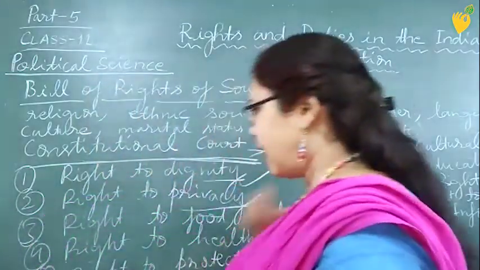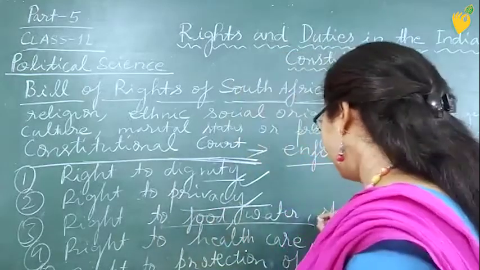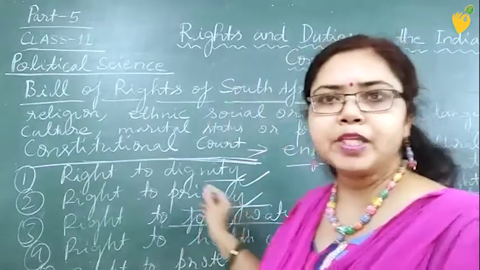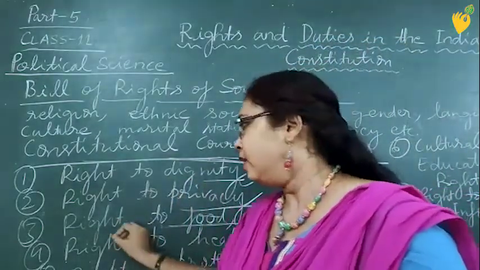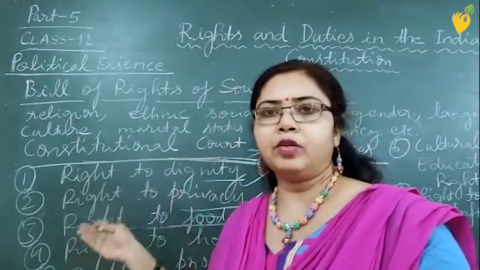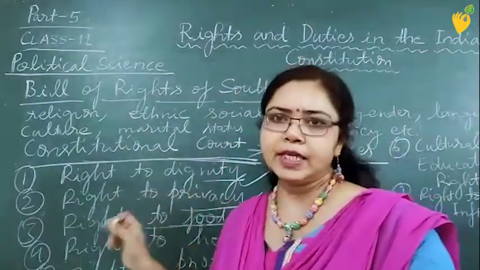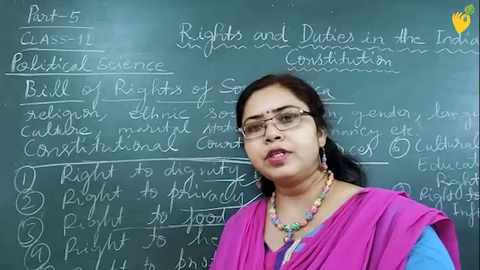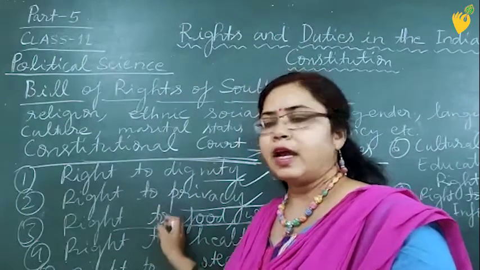And then the right to food, water and shelter: actually, this has been mentioned in the directive principles of state policy in India, that it is the responsibility of the government to provide shelter and food to the people of the state. But in the South African constitution, it has been included in the list of fundamental rights itself.